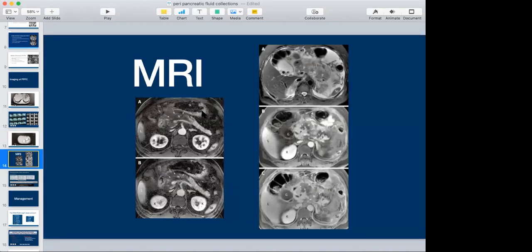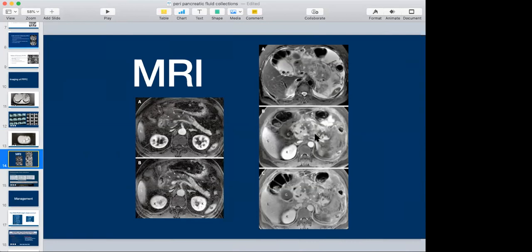As I was talking about MRI, this is the plain MRI where you can see acute pancreatitis with necrosis involving the head and the body of the pancreas. And when we do a contrast study, we can see that these are the non-enhancing areas. Similarly, in this adjacent picture, in a plain scan, we can see a mixed heterogeneous region with some amount of necrosis in the pancreas and peripancreatic region. On contrast, this pancreas is well enhanced, whereas these are areas of non-enhancement.